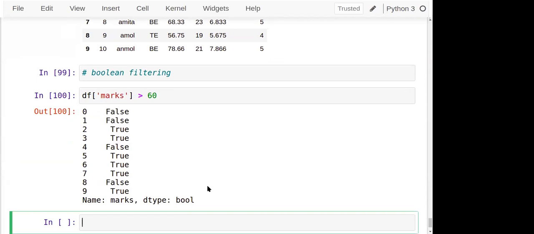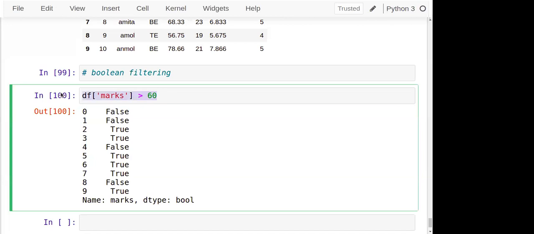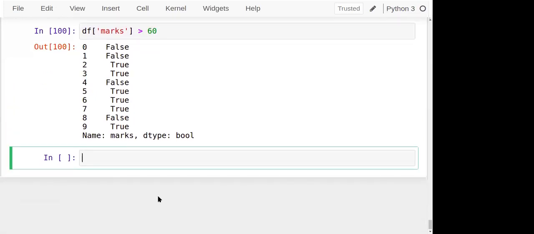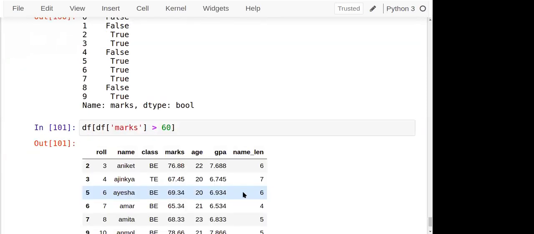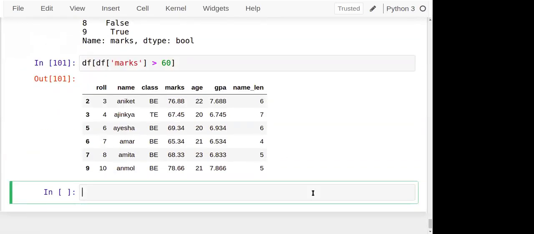Wherever the condition is matching, it shows true. Where it's not matching, it shows false. Correct, true and false are there. So this is called a filter, a Boolean filter. And this Boolean filter I will apply to the data frame, df of, in this square bracket I apply this filter. Now check it out. I'll get the information about the students who got first class. It's called a Boolean filter.